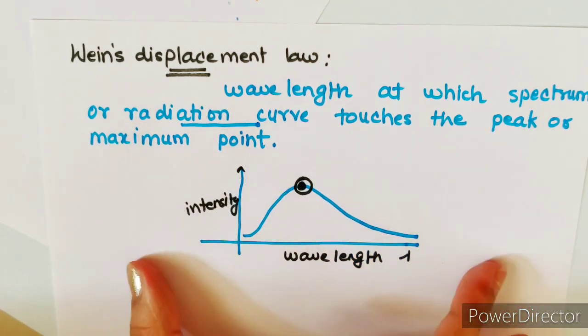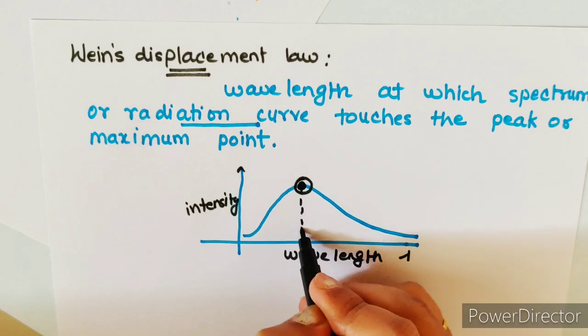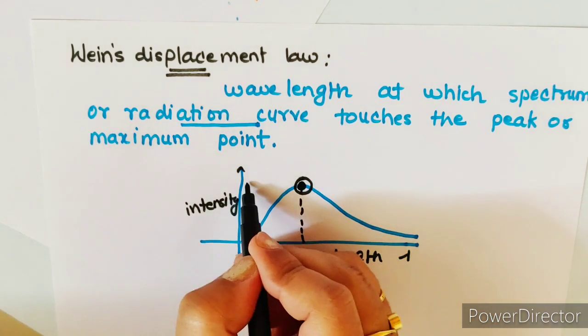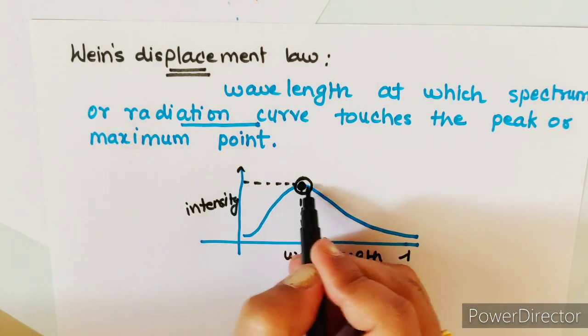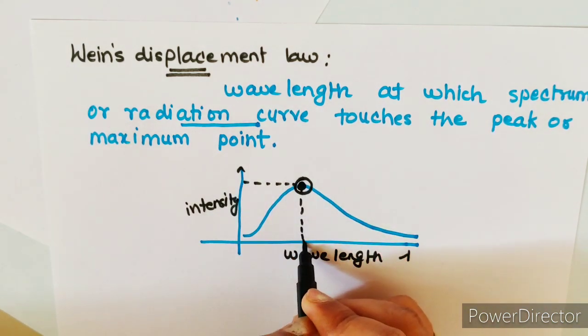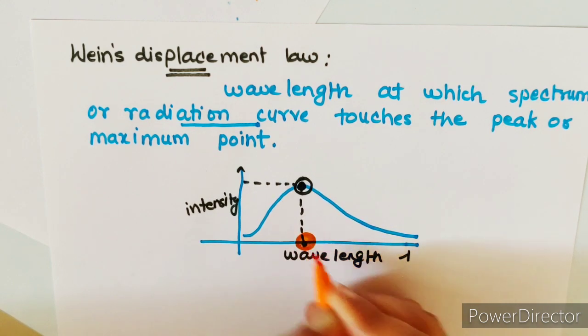So this particular radiation curve is telling you at this particular wavelength, this object is emitting the highest energy because intensity is highest at this particular wavelength. And Wien's displacement law tells you this particular wavelength, which I am highlighting with orange color.